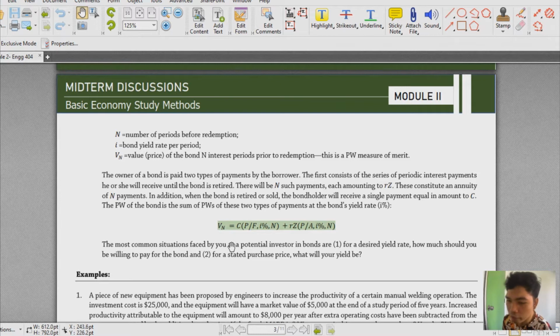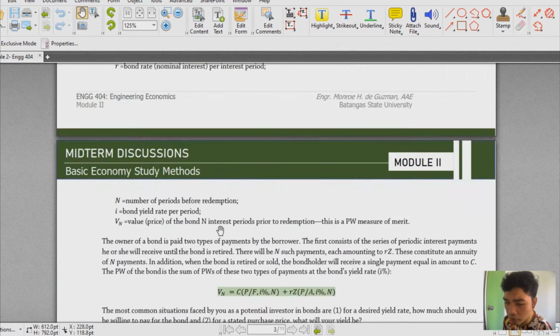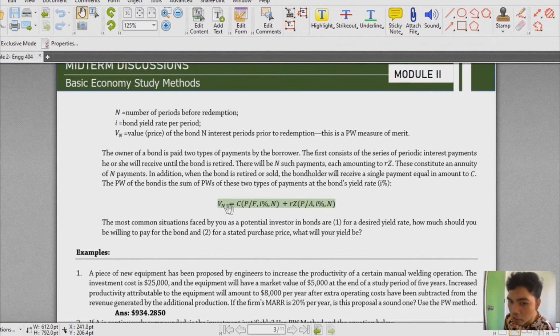So, in short, the formula for finding our bond value is this: C, that is our redemption or disposal price, which is usually equal to Z. If it is equal to Z, you could just substitute Z, and then that is P given F and I%. Basically, that's (1 plus I) raised to negative N, plus RZ times P given A and I%, and that is [1 minus (1 plus I) raised to negative N] over I. So that will be our formula for this.